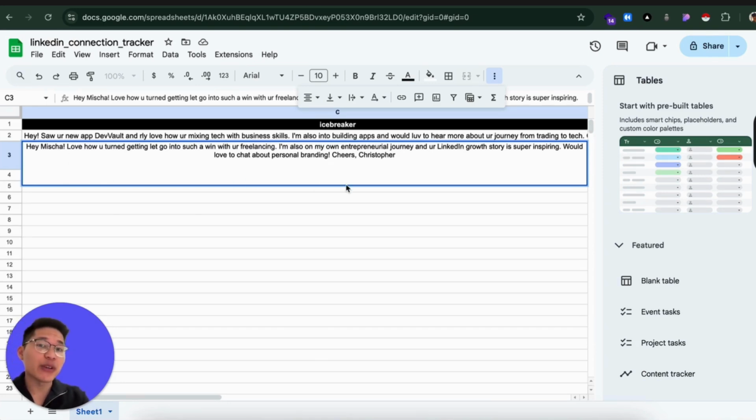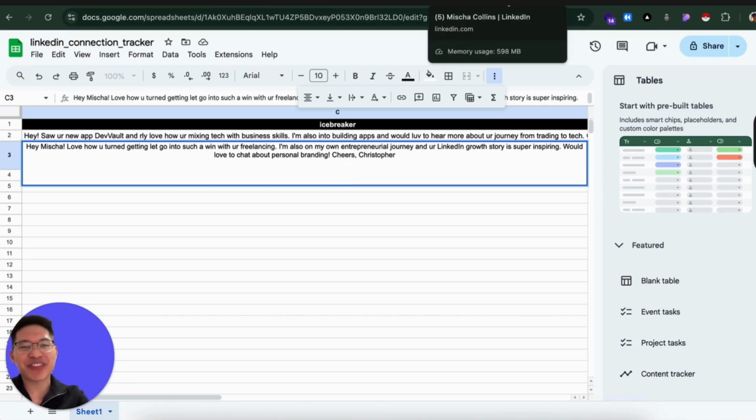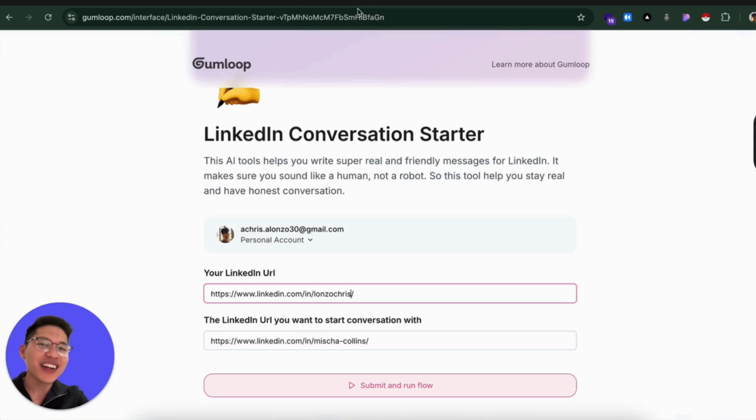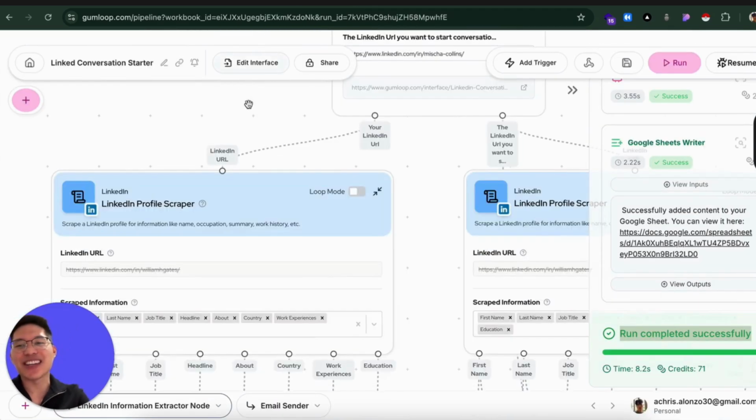I'm also on my own entrepreneurial journey, and your LinkedIn growth story is super inspiring. Would love to chat about personal branding. Cheers, Chris." That is amazing, right? It doesn't even sound like AI. It sounds like a real human starting a conversation. So this is amazing. I think it's the Claude model, that's why it sounds like that.